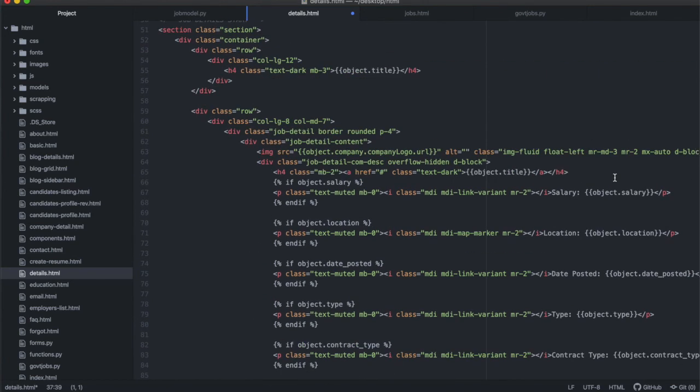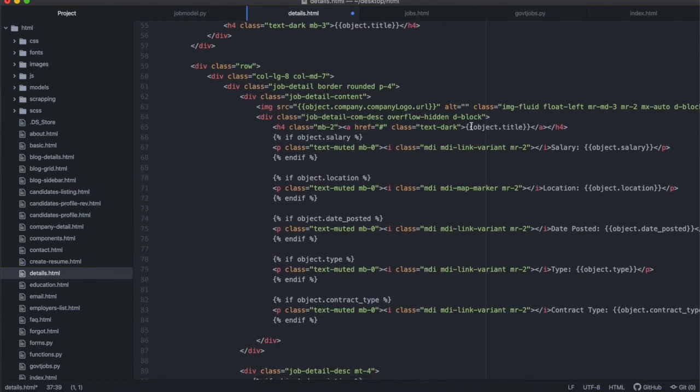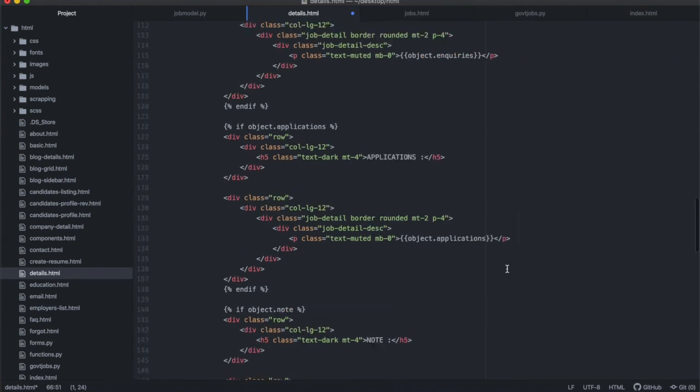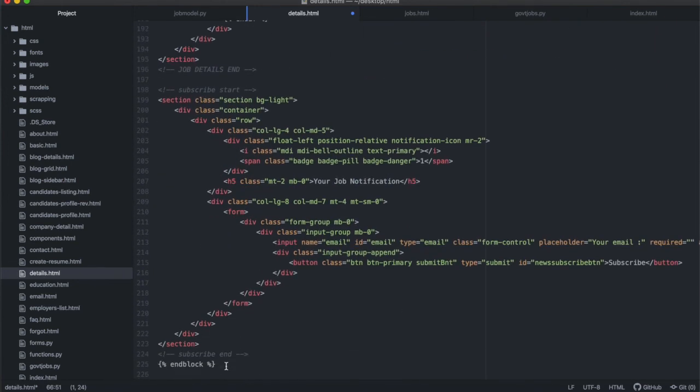The template that you use is up to you, but where you want to display the title, for example, you will say your object.title. Where you want to display the salary, for example, you will say object.salary, but you're going to use conditional display, and this only renders if the salary actually exists, because you don't want to work with a data set that didn't have the salary specified. That's the only thing that's important for you to note with this template over here.